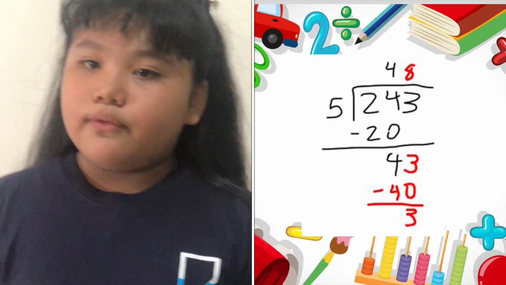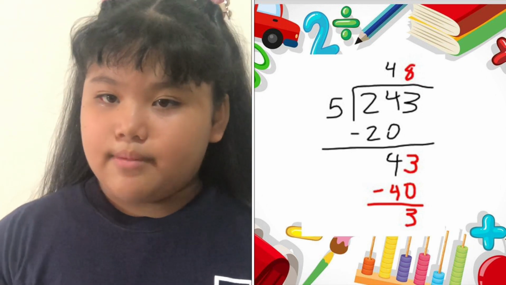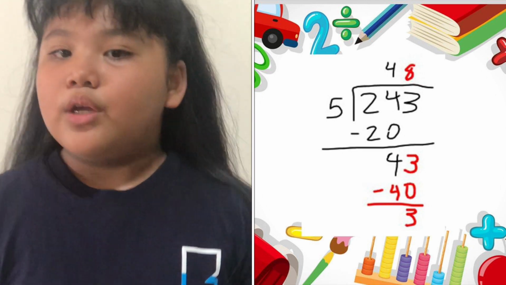Now we need to divide 43 by 5. We have to find a number that gives us 43 when multiplied by 5. But since it doesn't exist, we have to find the closest number that doesn't surpass 43. In this case, it's 5 times 8 equals 40. So let's write the 8 in the quotient and the 40 underneath the 43 to subtract. 43 minus 40 equals 3.